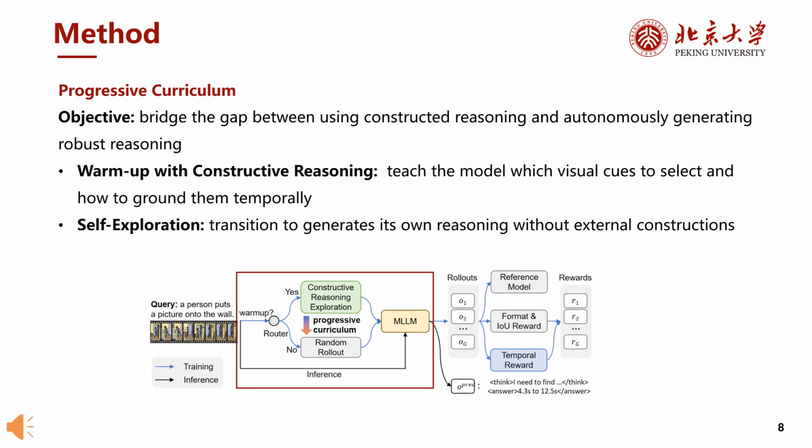The final component is the progressive curriculum. A challenge is that constructive reasoning is only available during training. Therefore, we adopt a two-stage strategy. In the first stage, the model learns from constructive reasoning and acquires the ability to identify critical cues and temporal relationships. In the second stage, we gradually remove the external reasoning guidance and allow the model to generate reasoning autonomously. This smooth transition helps bridge the gap between training and inference.